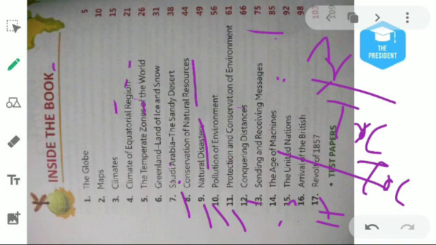Then chapter number 11 will be about protection and conservation. Yes, I have discussed this.